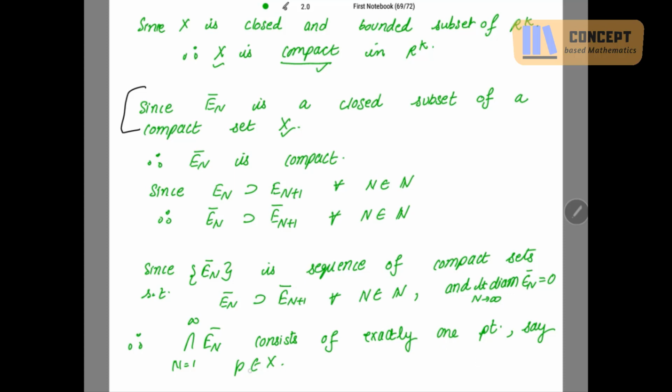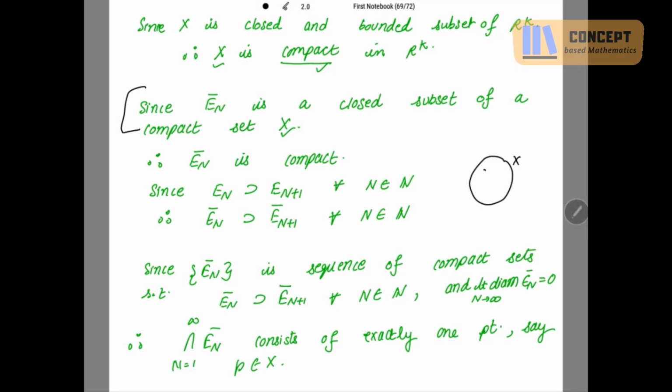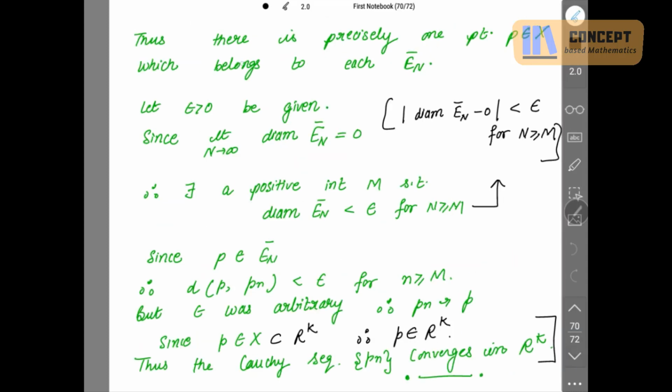And we say that point is small p, which belongs to X, right? See, our sequence is in X, and X is further in Rk. Thus, there is precisely one point P belonging to X which belongs to each En bar, right?